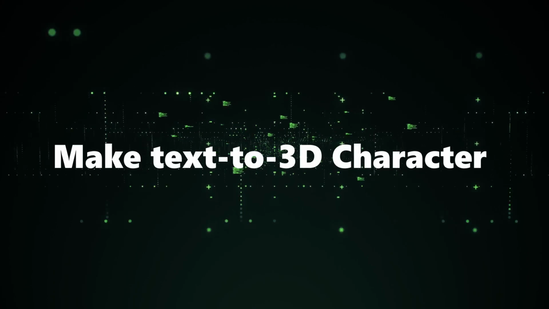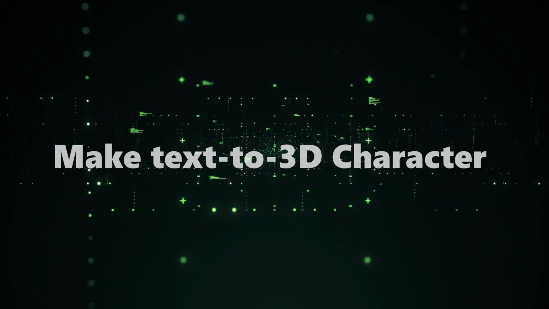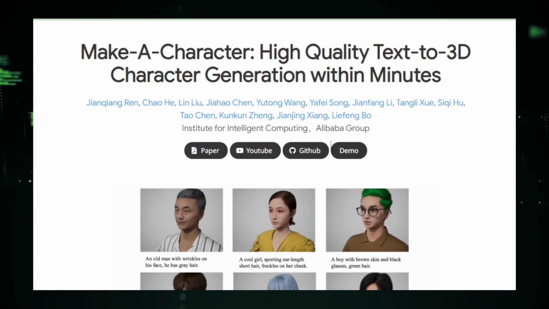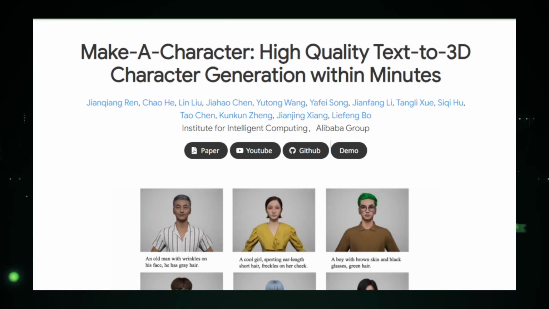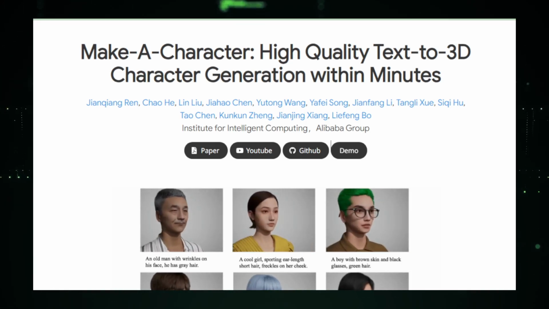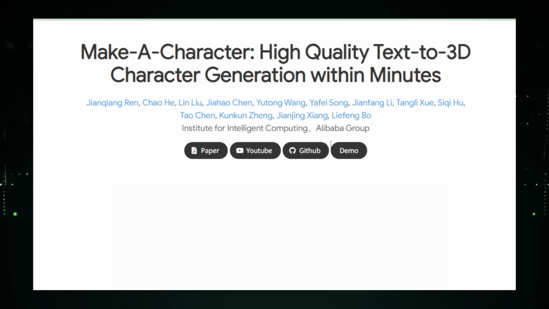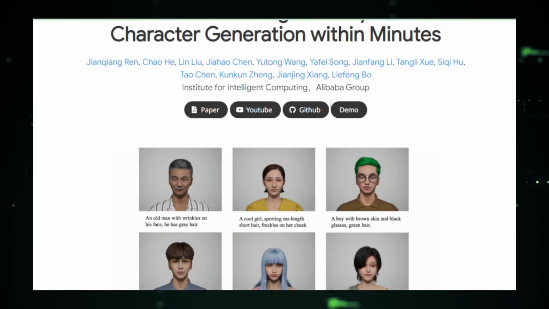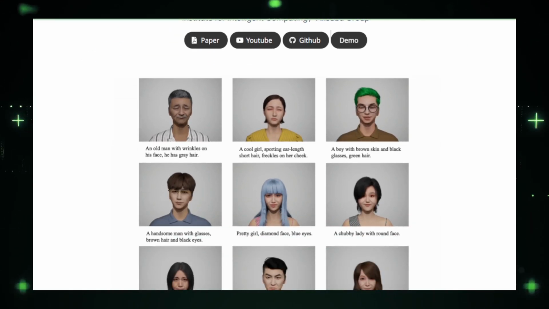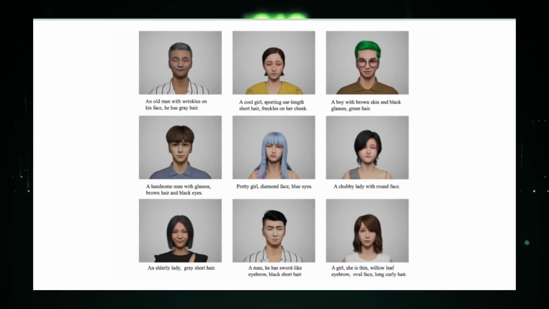Project number 1. Make text-to-3D character. Let's start with something that seems straight out of a sci-fi novel. Picture this. You type a description, and like a genie granting a wish, out pops a fully realized 3D character. This isn't fantasy, it's the reality with Make a Character, or MACH for short. Crafted by the innovators at Alibaba Group, MACH is a breakthrough in character creation.